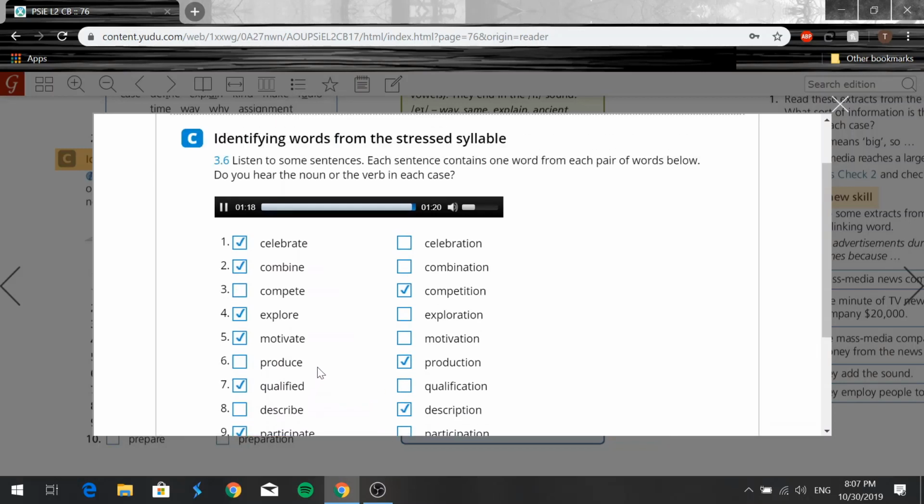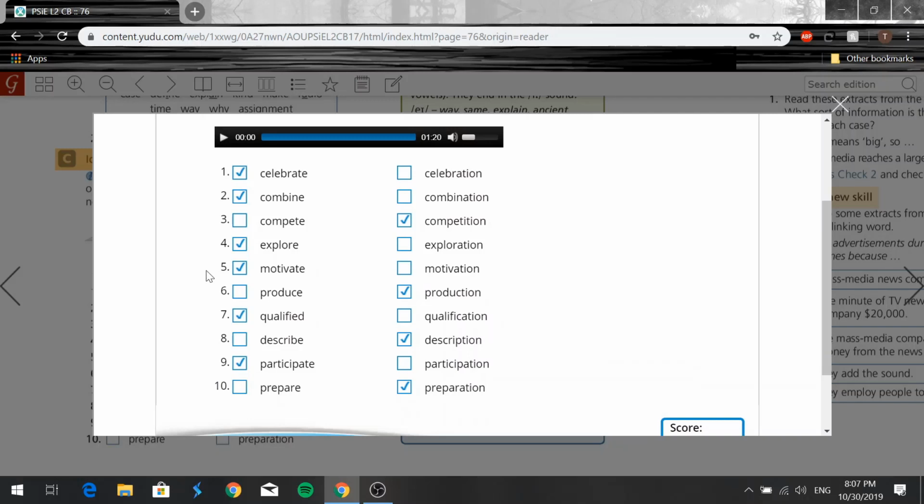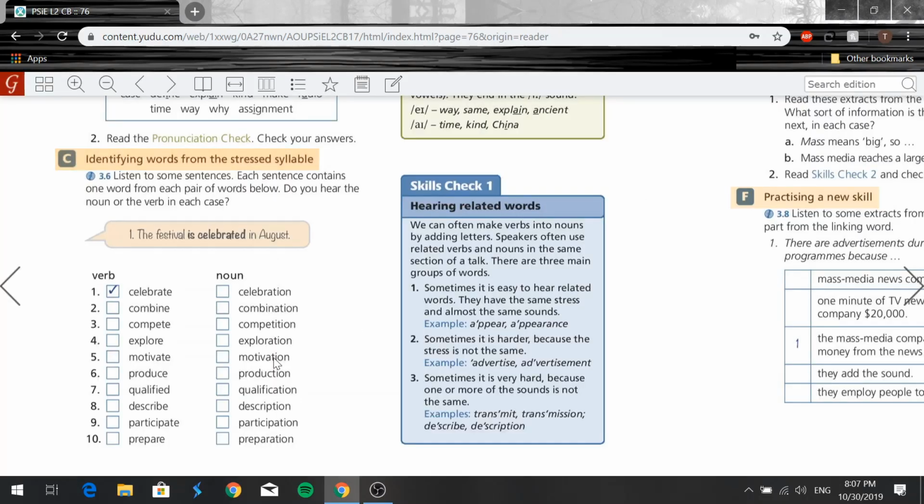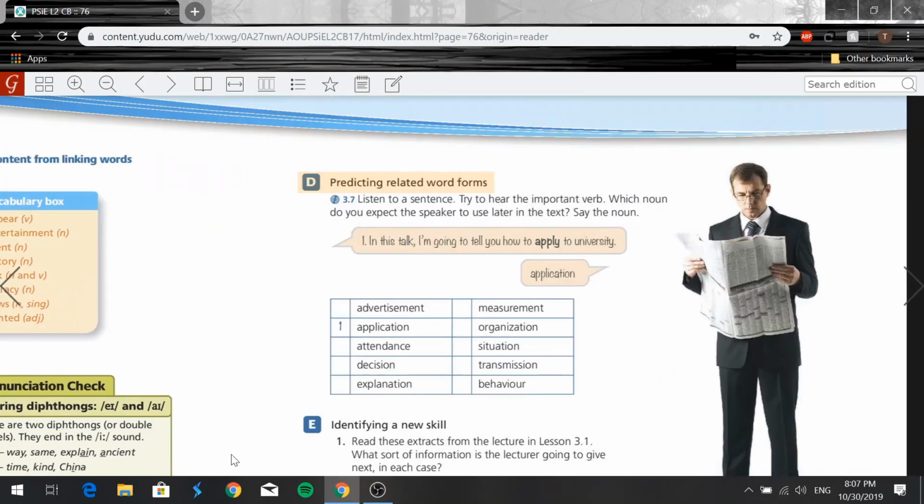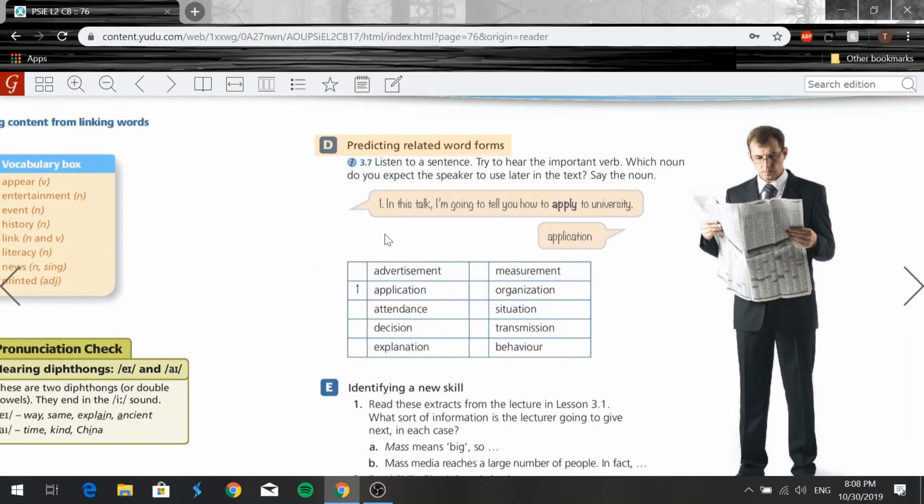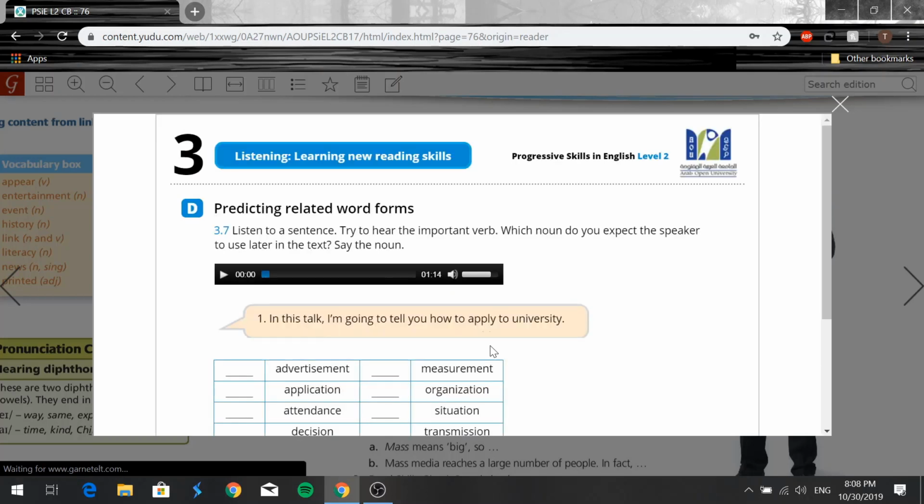Right, so that was the list of words. Here we have number 1, celebrate, combine, competition, explore, motivate, production, qualified, description, participate, and preparation, right? So this part right here is the verbs, and these are nouns, okay? Now let's move on. We have exercise D, predicting related word forms. Let me actually open this here.